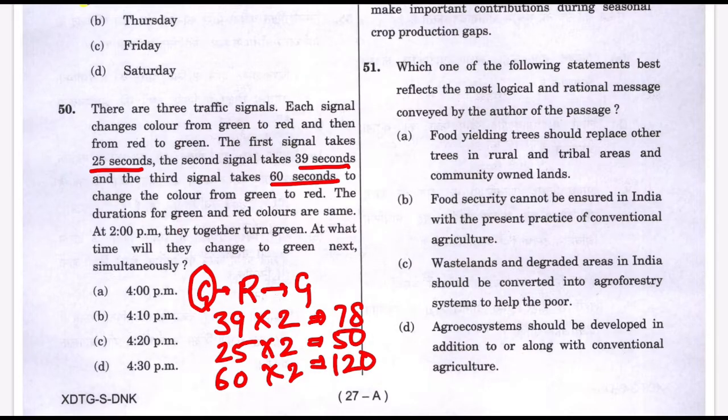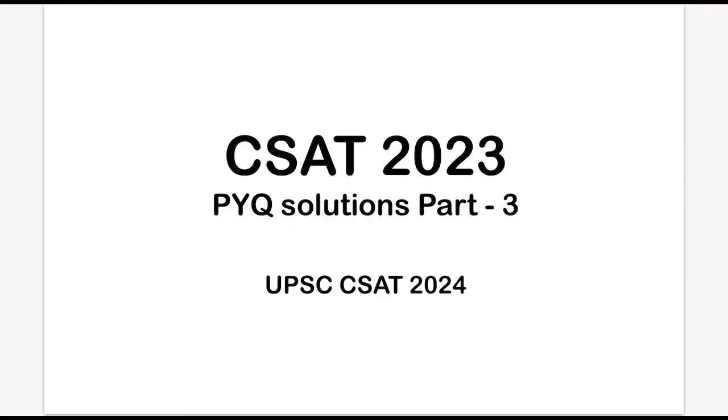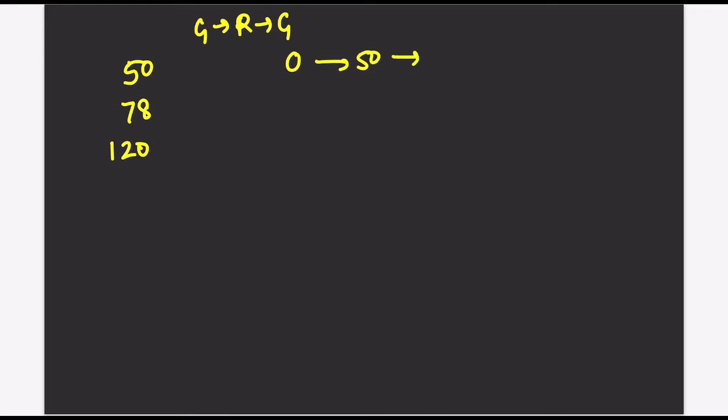So the three times were 50, 78, and 120, right? From going from green to red and red to green, the first one takes 0 to 50 seconds, then 50 to 100 seconds, then 100 to 150 seconds.